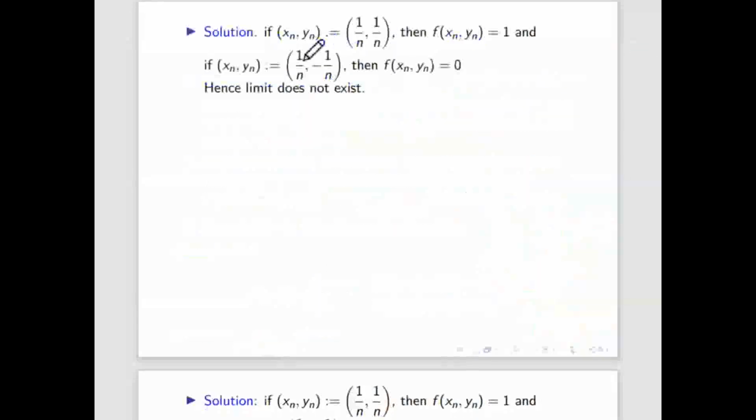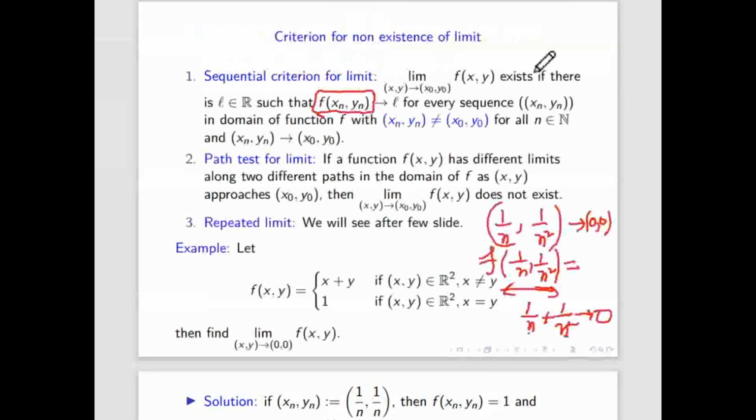Here, if you choose even this sequence, it is also going to 0, but if you apply the functional value x plus y, that is 1 by n and minus 1 by n, it is giving 0, which is not equal to this. That means the limit does not exist. Because this criterion says that if the limit exists, for all sequences the value will be L. But here we are able to find two different sequences which have different limits. That means the limit does not exist.